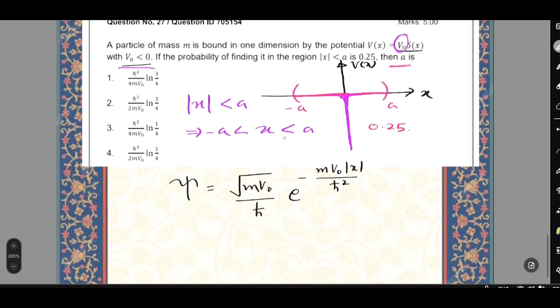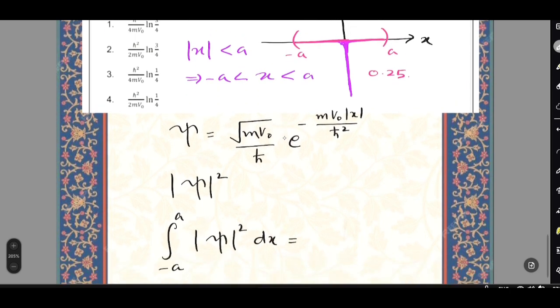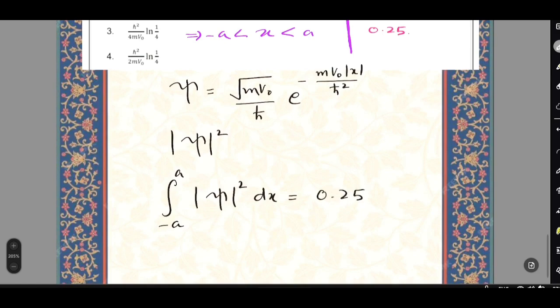And if we want to find the probability, that is given by psi square. Now why find the probability of finding it in the region mod x less than a? That means integral minus a to a of mod square of psi dx, that is given by 0.25, right?